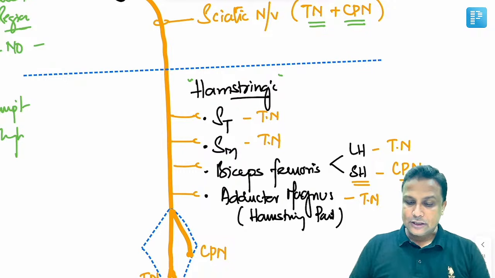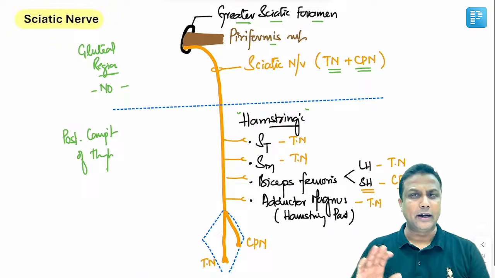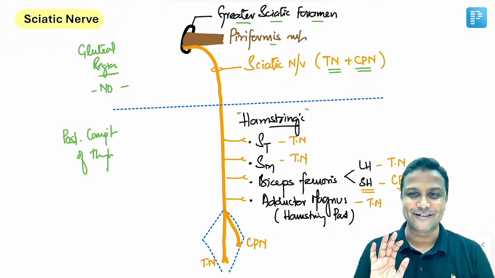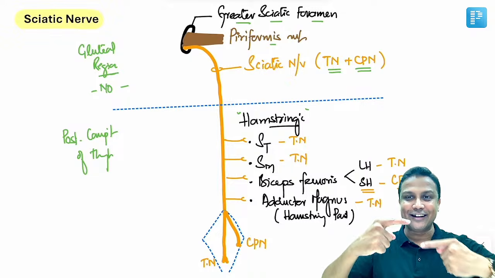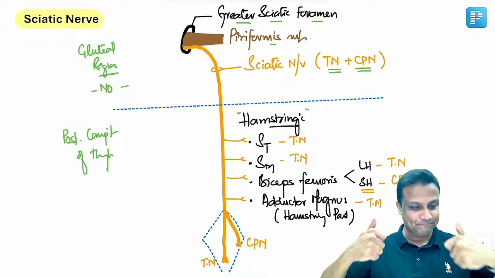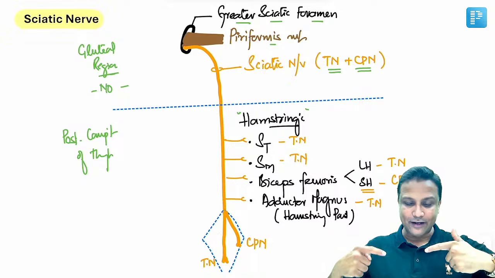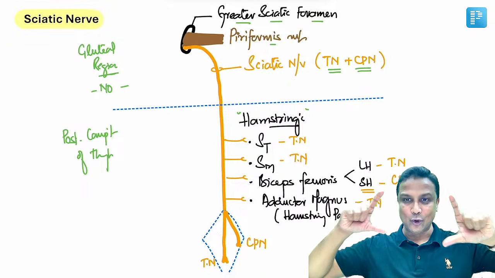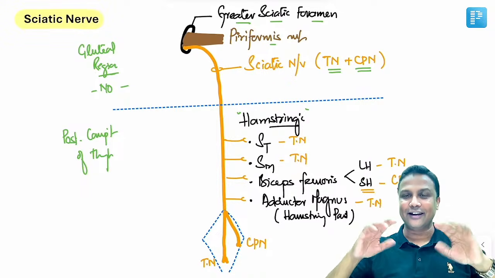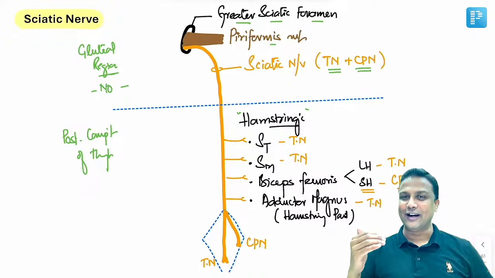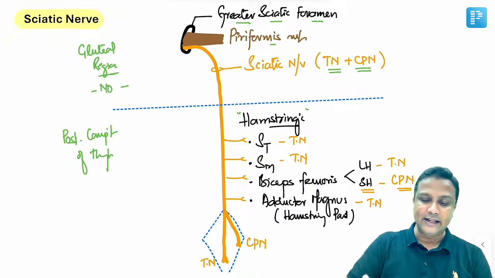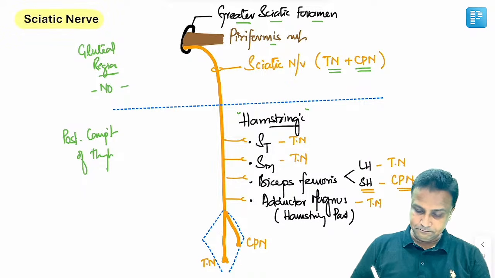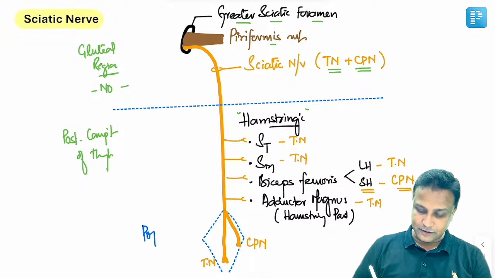So perfectly done. So in this manner I am done with the posterior compartment of thigh. All the hamstring muscles are done here, sir. अब चलिए कहानी को आगे बढ़ाते हैं. I think you are understanding the story right now, sir. Yes. I hope you are understanding the story right now. So first we have seen the sciatic nerve in gluteal region. Then slowly we have seen that in the posterior compartment of thigh. अब कहानी को आगे बढ़ाते हैं. From the posterior compartment of thigh, it will enter into popliteal fossa. Yes. Now it is going to enter into the popliteal fossa.